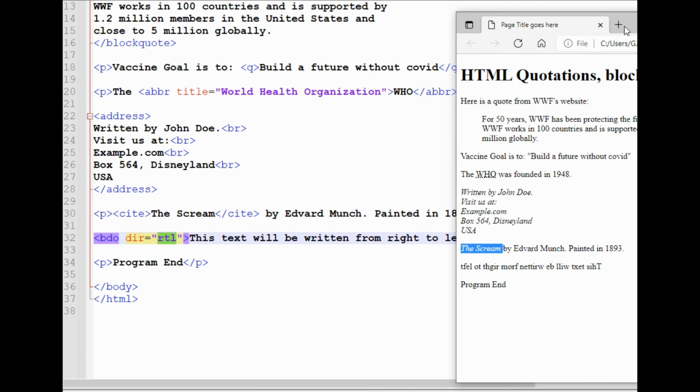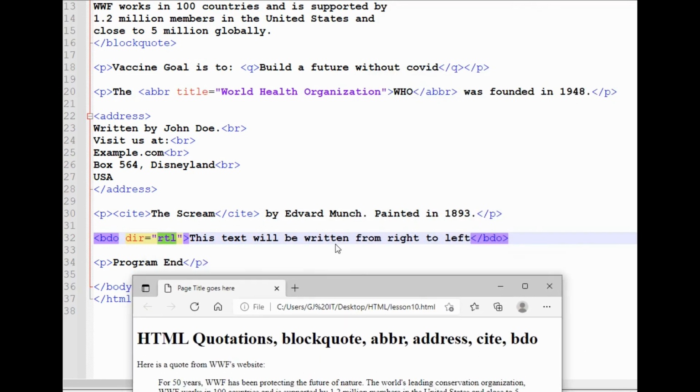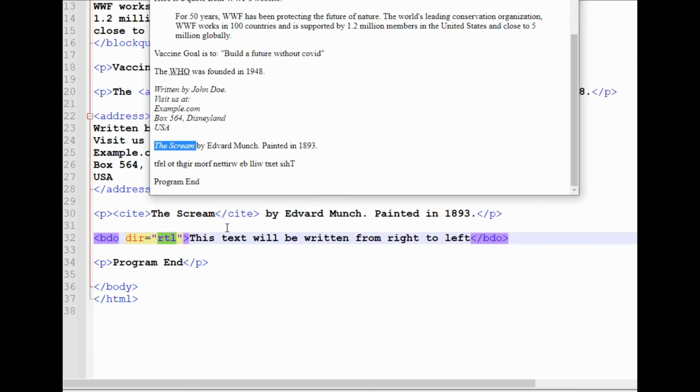So if you can see, this is the text, it reversed in right to left direction. So bdo, it reversed the direction of text. So bdo means bidirectional override.